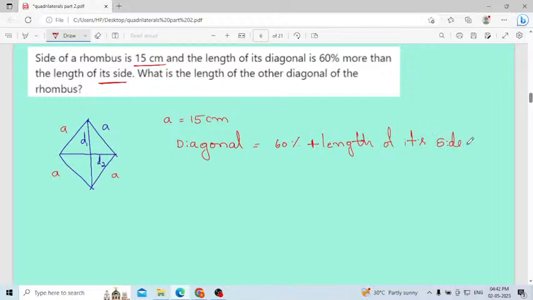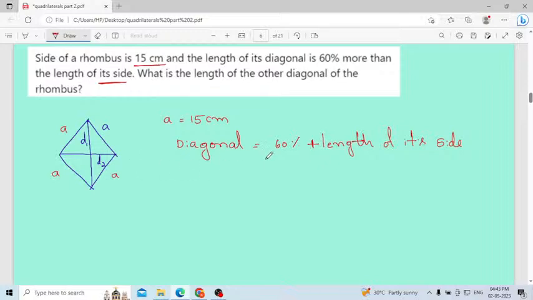You can do the problem directly, but to explain and help you understand, I am writing here. 60% more means plus. If it is less, it means minus. That one you have to consider.